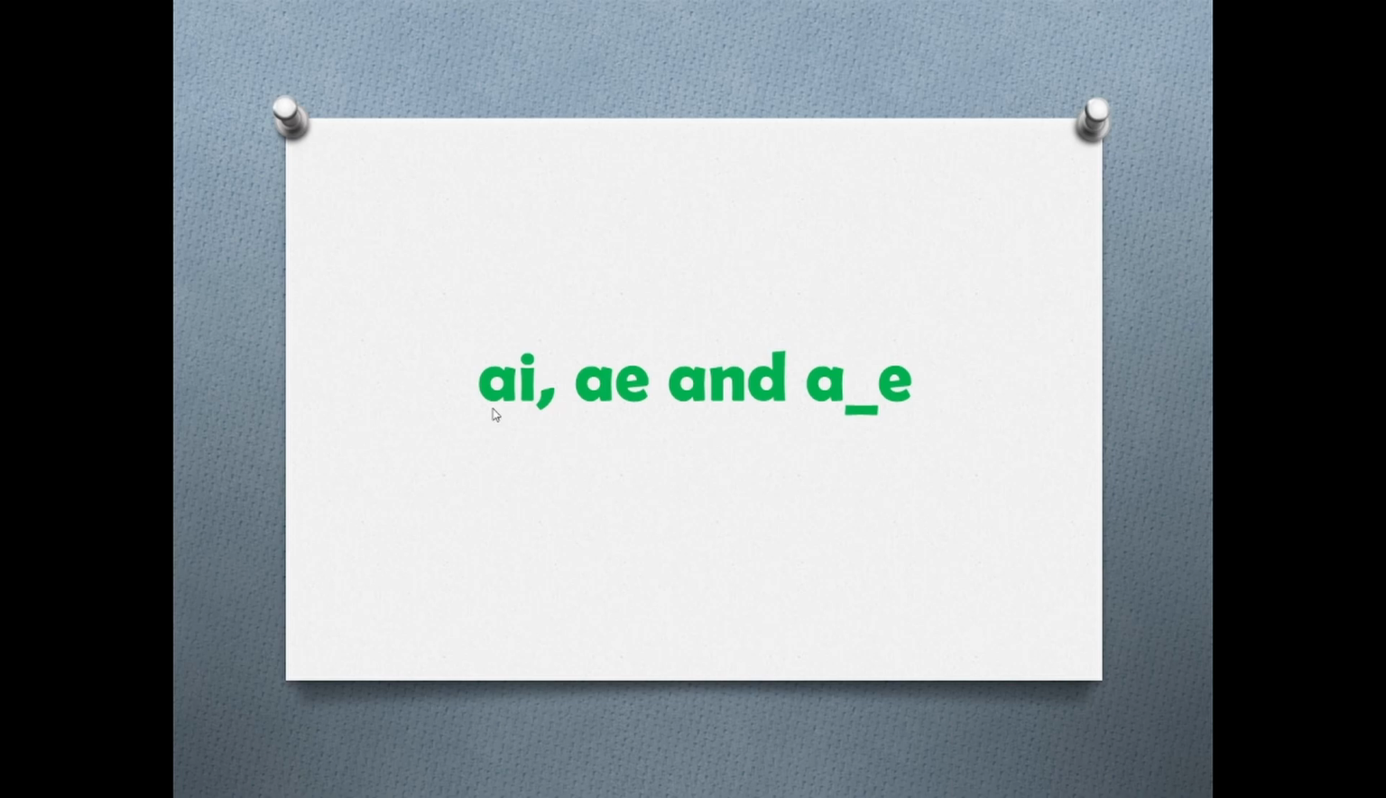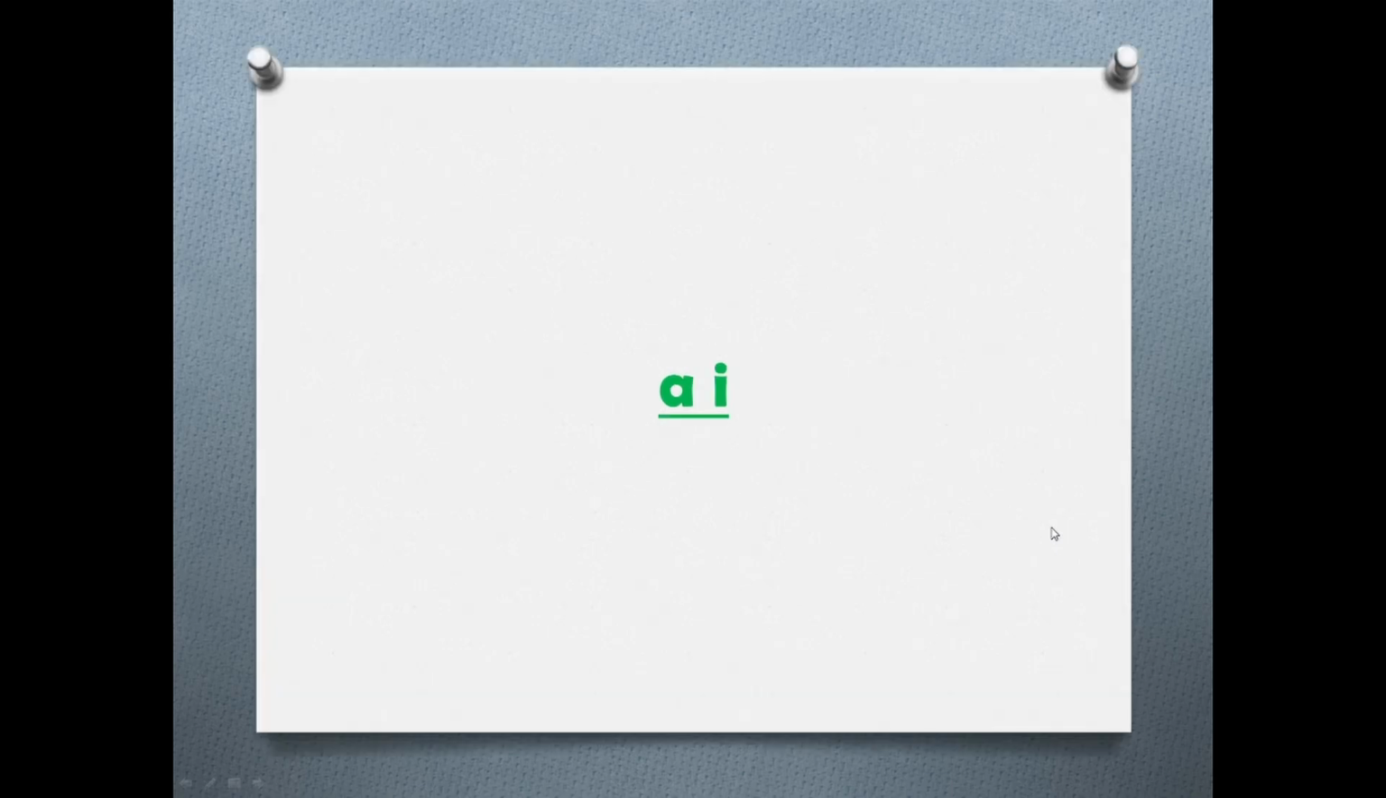So letter A and letter I will make the phonic sound A. Letter A and letter E will make the phonic sound A. And letter A with a space, that means there is any consonant, and letter E will make the phonic sound A. Let's see a few words from all the ways how to write down A.